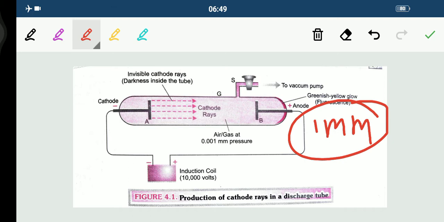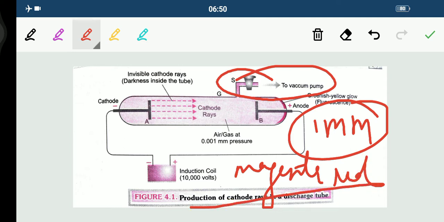If the air inside the tube is sucked out by connecting the vacuum pump, you can see the S here, so that the pressure falls to 1 mm, and a voltage of 10,000 volts is applied, the current begins to flow between the electrodes through the air inside, and the entire discharge tube begins to glow uniformly with a very beautiful color, magenta red.